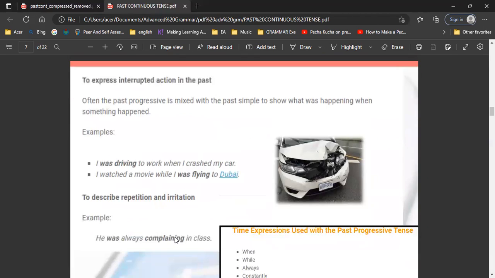Nah, and then this one, to express an interrupted action in the past. So, yeah, often the past progressive is mixed with past simple, as we have given so many examples before. I was driving to work was happening first, and then there was an interrupted action. Ada kejadian berikutnya. I was driving to work when I crashed my car.